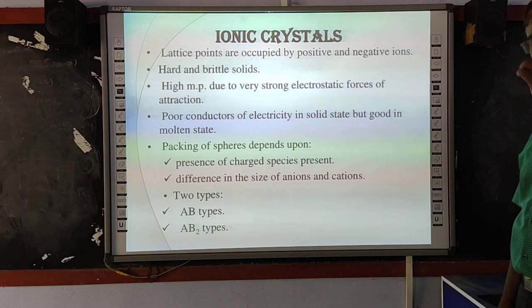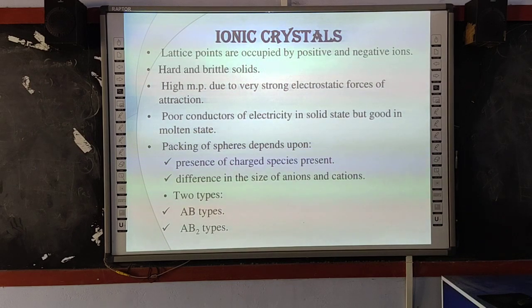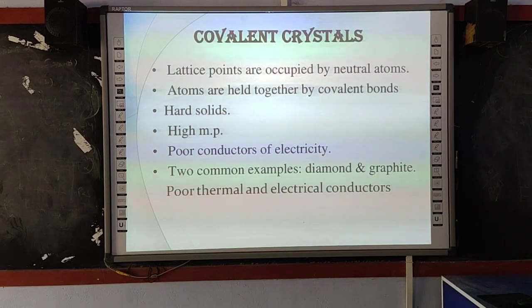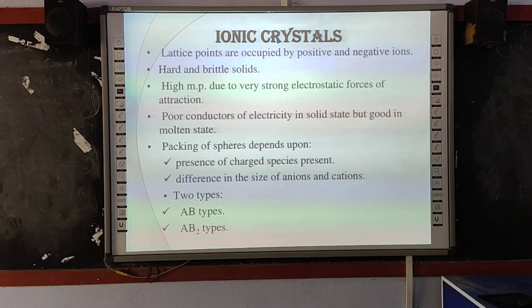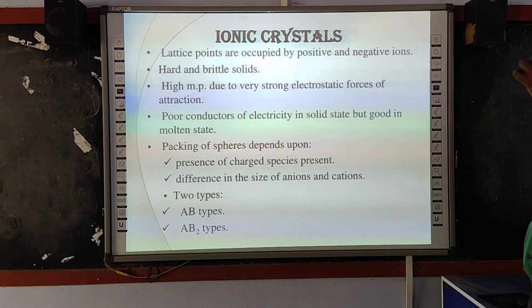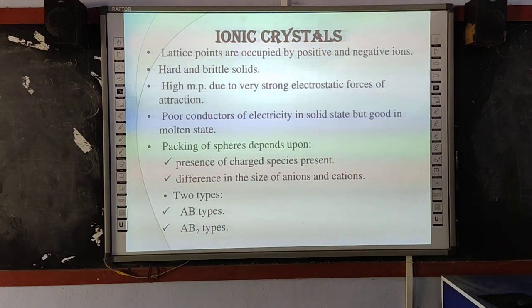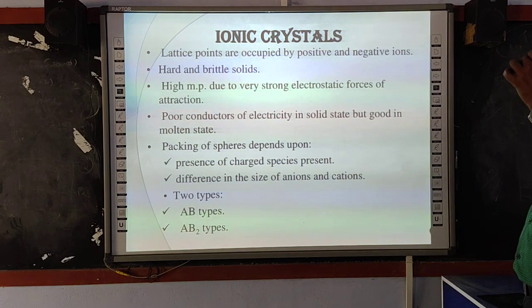Why do they have a high melting point? Because the cations and anions have a very strong electrostatic force of attraction. Therefore, they have a very high melting point. In the solid state, they are very poor conductors of electricity. They never conduct electricity in the solid state. But in the molten state or in water solution, they are good conductors. Here, the ions are packed